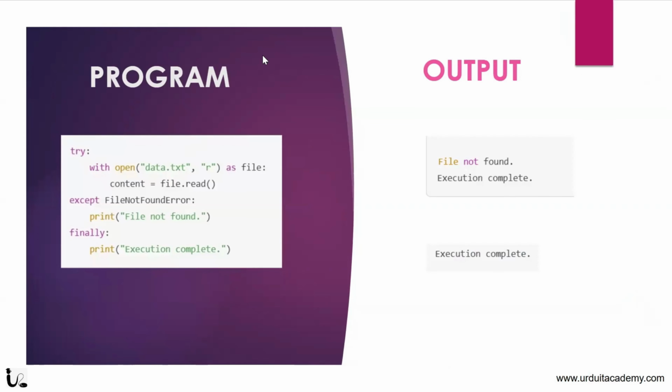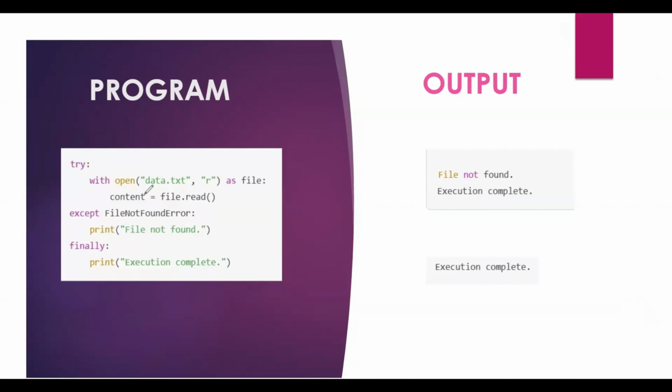Inside the try, we are trying to open a file. We are going to learn file management in our next video series, but just look at this example. Just remember that I'm just trying to open a file. Suppose there is no file named data.txt, in that case, it will give a file not found error. So in that case, it will print file not found.